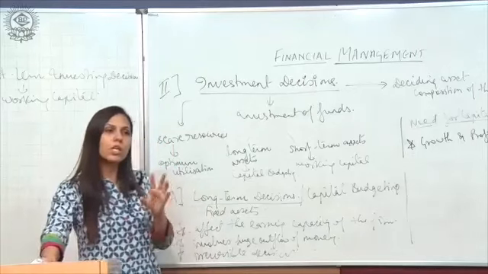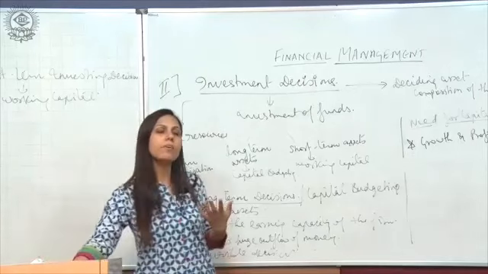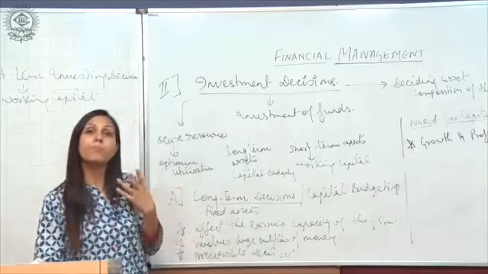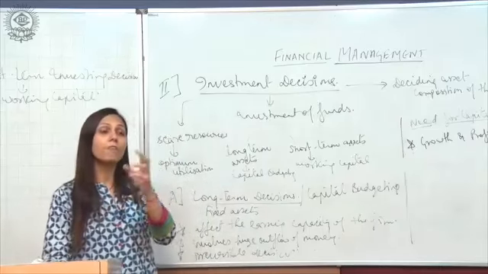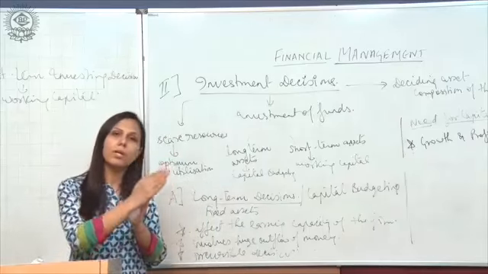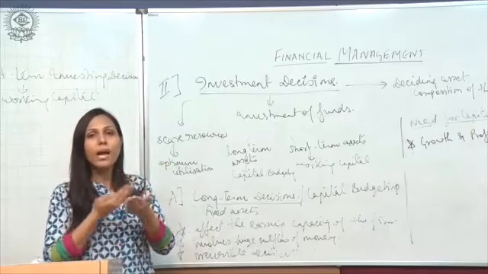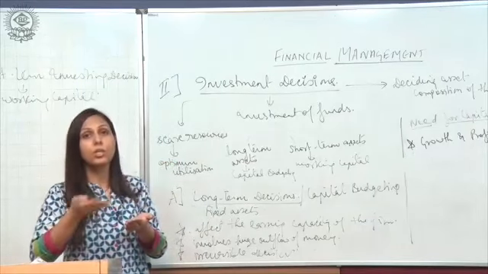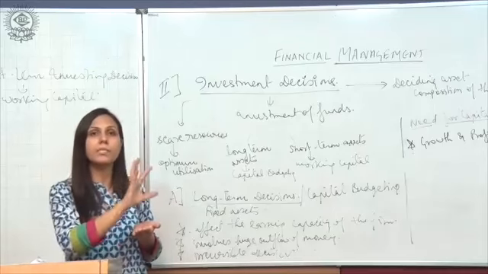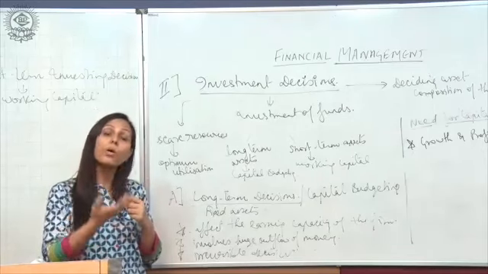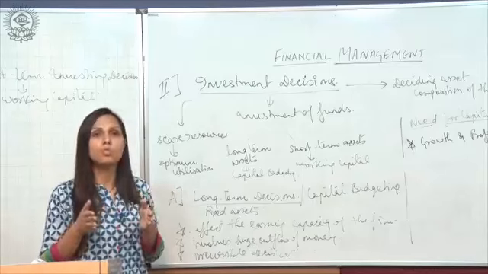So we have to see the rate of return, we have to look at the profit we are making after investing the amount in that particular asset, right? So we have to look at the earning capacity of the long-term or fixed asset wherein we are going to invest a huge amount.